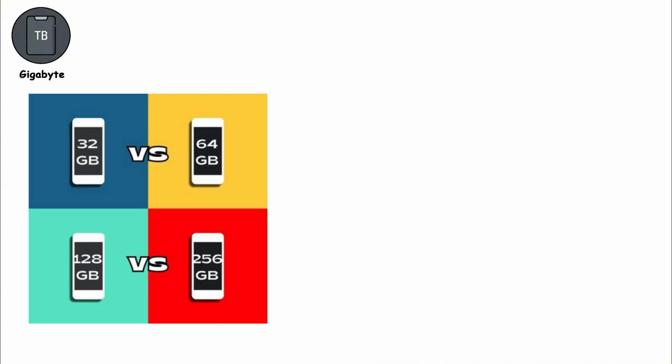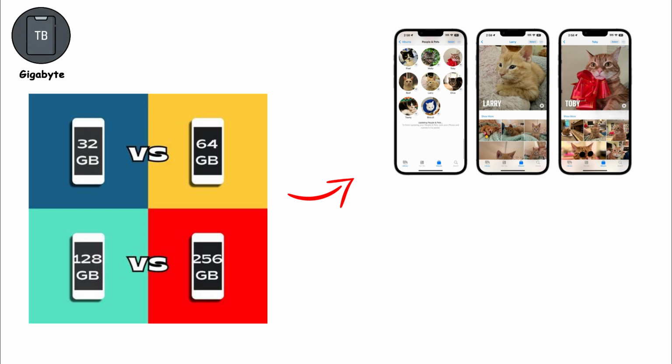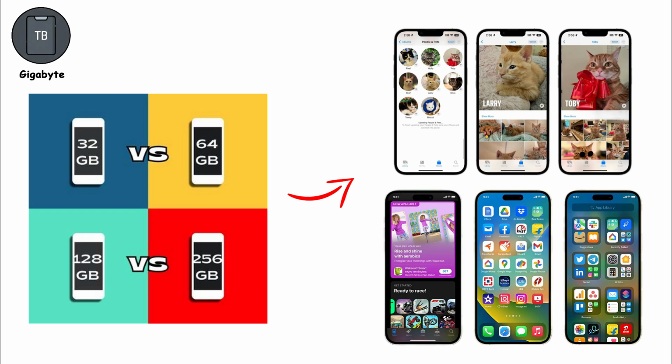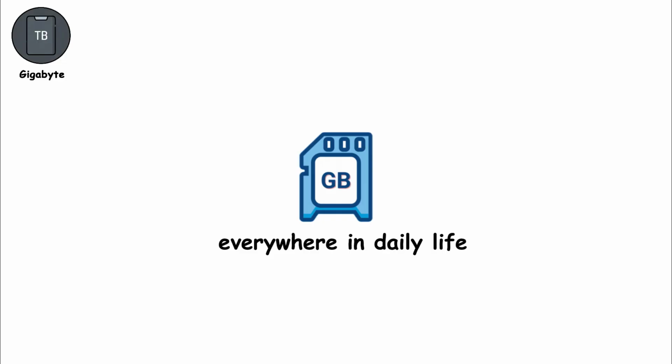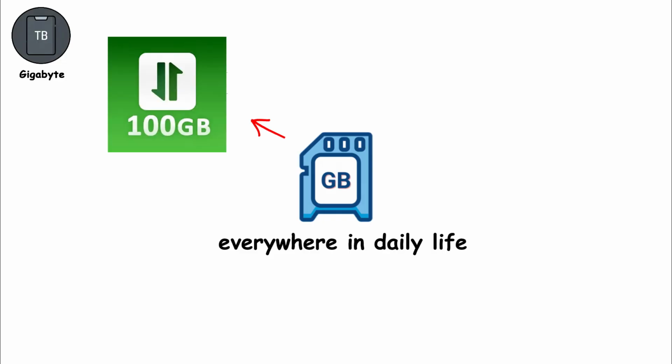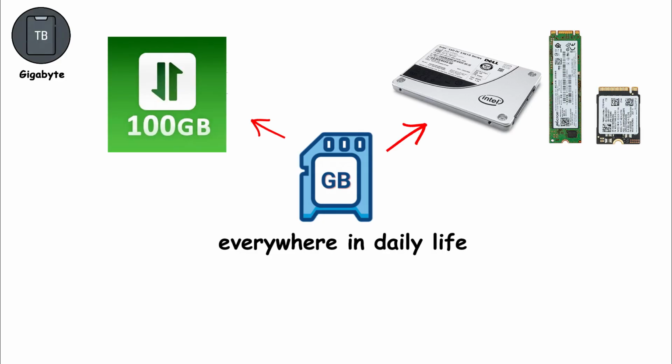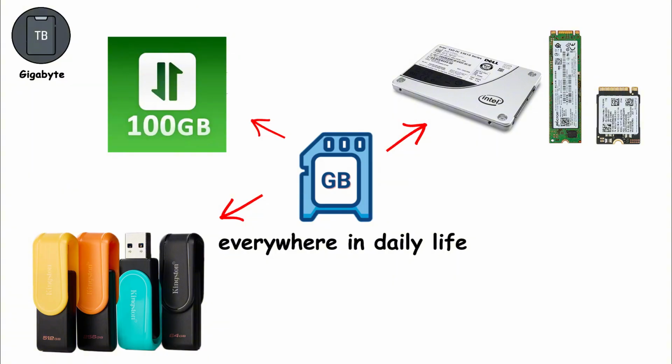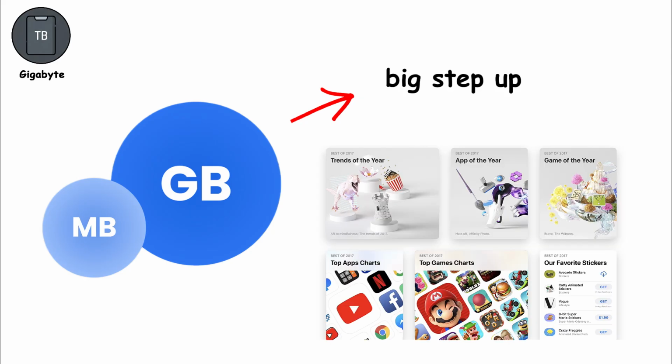This is why phone storage options like 64 GB, 128 GB, or 256 GB matter so much. They decide how much content you can keep without running out of space. Gigabytes are everywhere in daily life. Your internet data plan, your laptop storage, and your USB drive are all measured in gigabytes. Compared to megabytes, a gigabyte is a big step up, marking the point where digital storage becomes powerful enough to hold videos, games, and large apps comfortably.